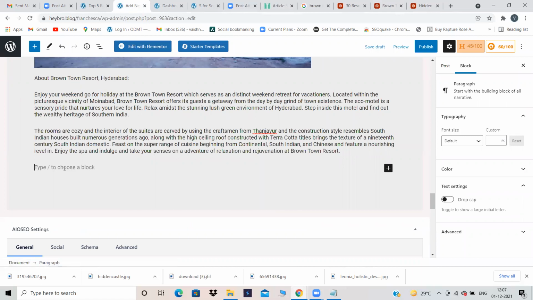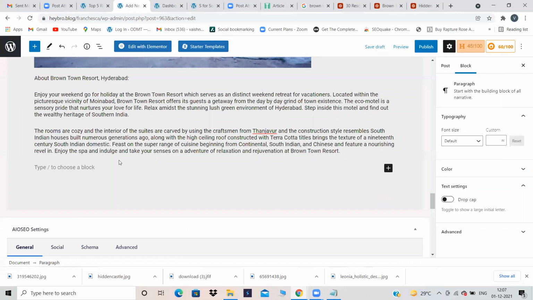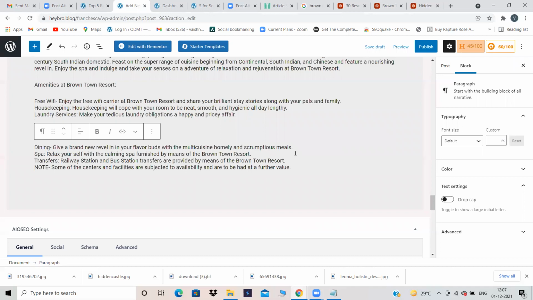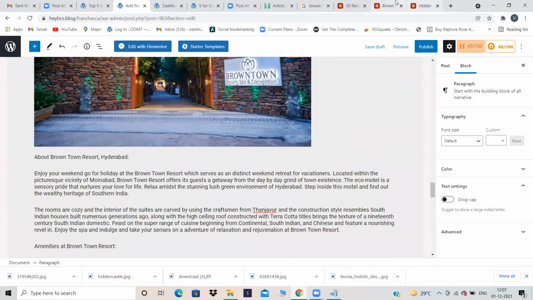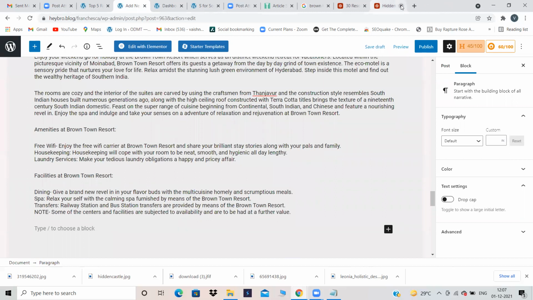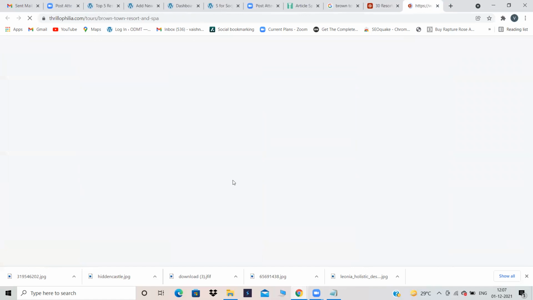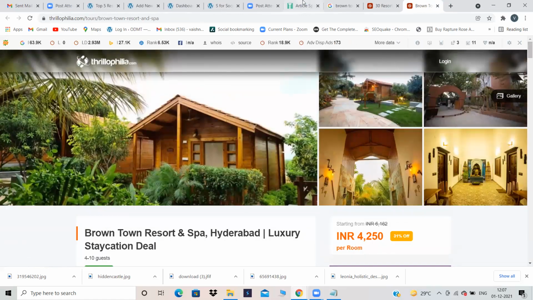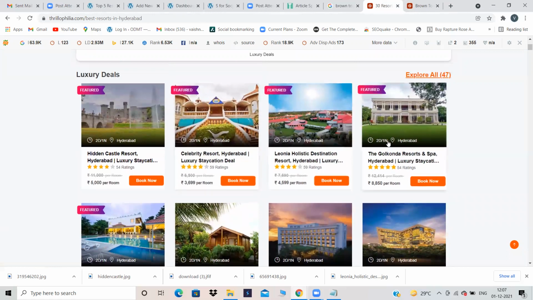Did I choose a blog as paragraph? Yeah. Copy the content. Okay. Brown Town Resort is also done. We'll take Golconda Resort also.